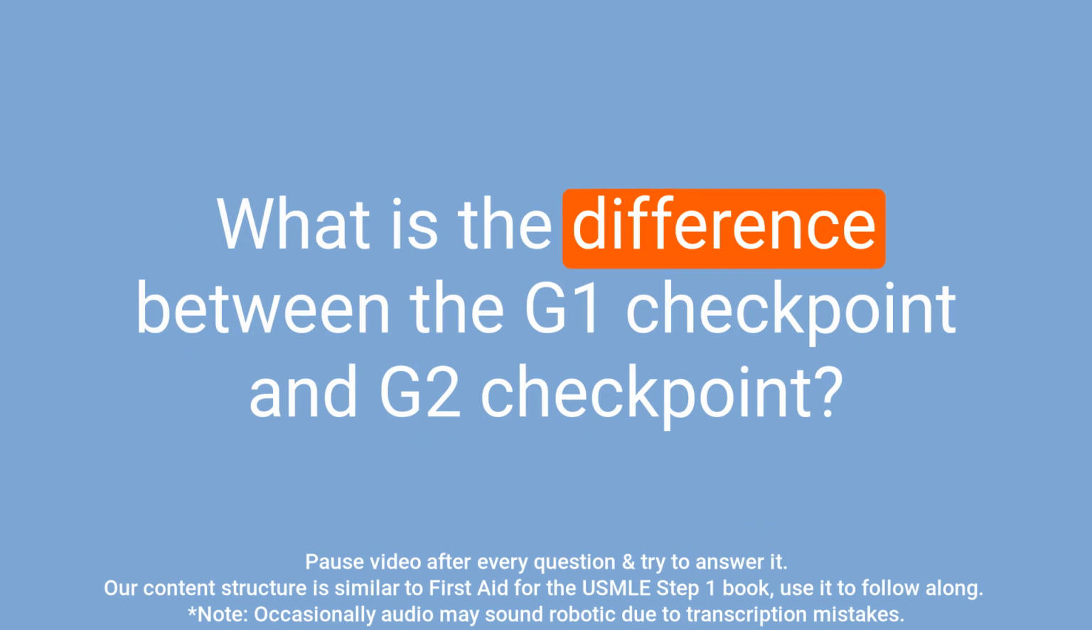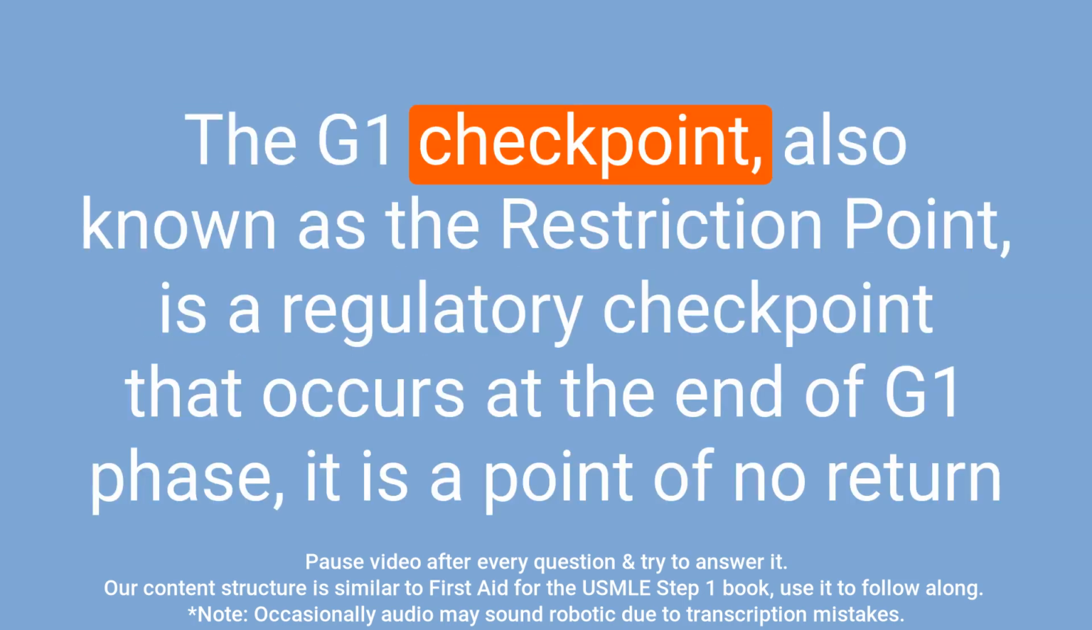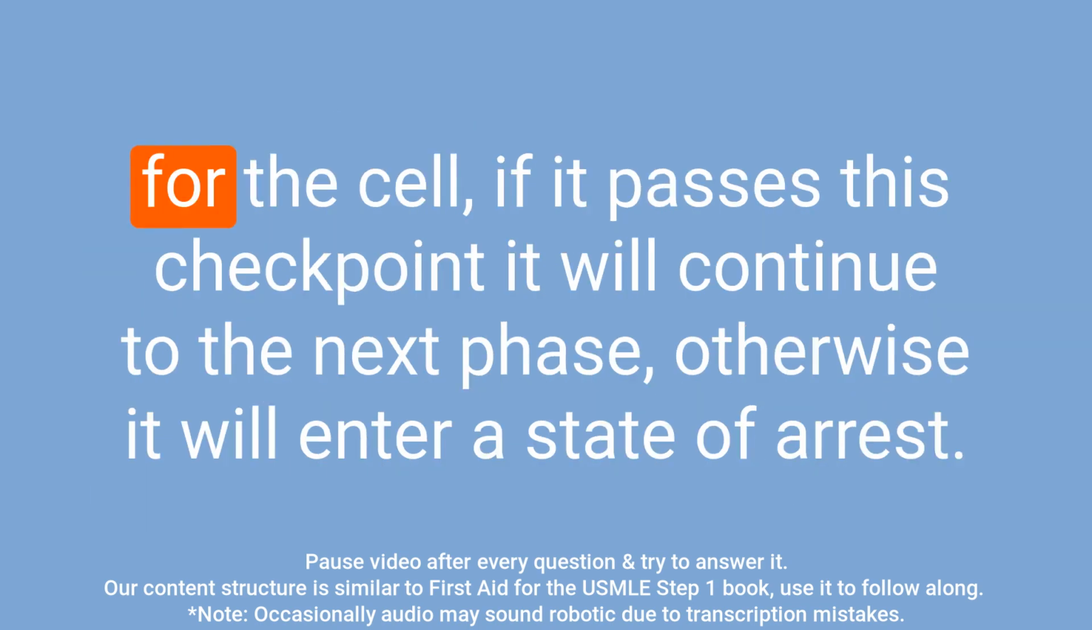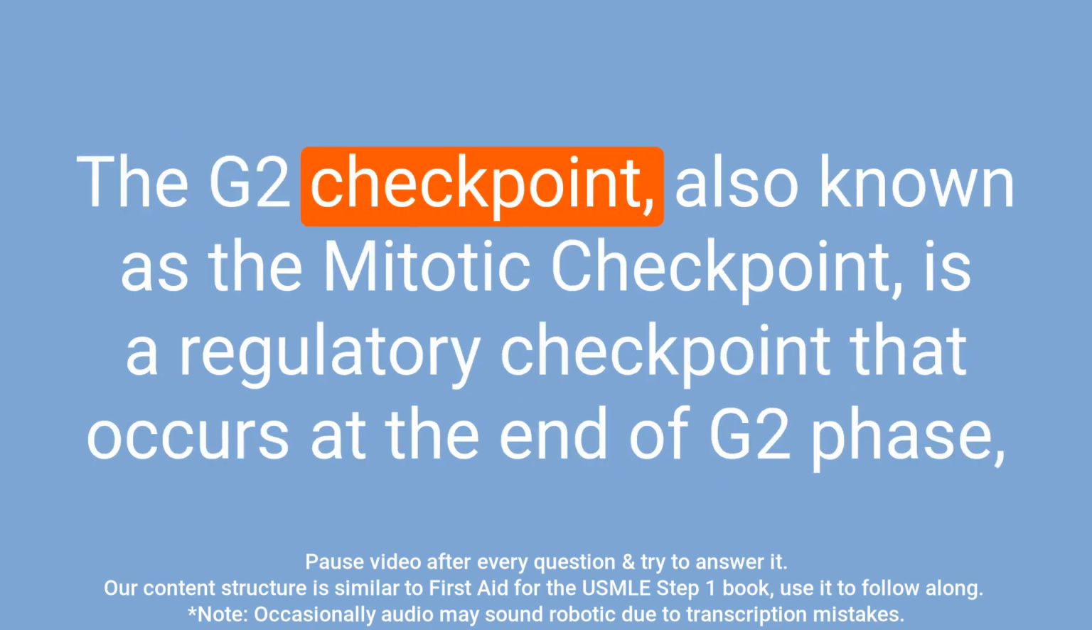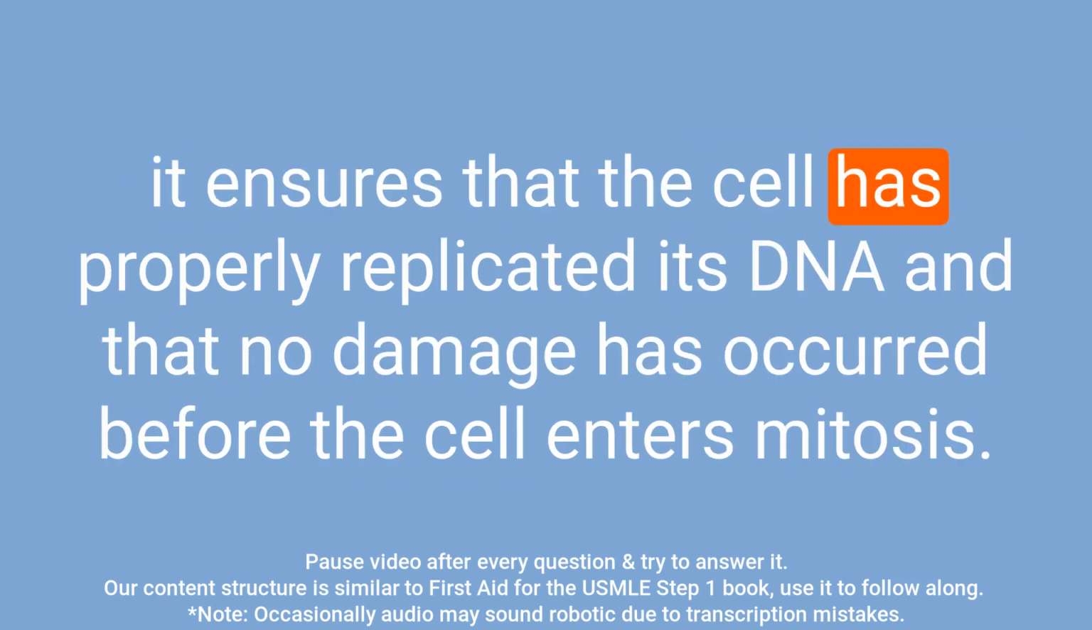Question: what is the difference between the G1 checkpoint and G2 checkpoint? Answer: the G1 checkpoint, also known as the restriction point, is a regulatory checkpoint that occurs at the end of G1 phase. It is a point of no return for the cell. If it passes this checkpoint, it will continue to the next phase, otherwise it will enter a state of arrest. The G2 checkpoint, also known as the mitotic checkpoint, is a regulatory checkpoint that occurs at the end of G2 phase. It ensures that the cell has properly replicated its DNA and that no damage has occurred before the cell enters mitosis.